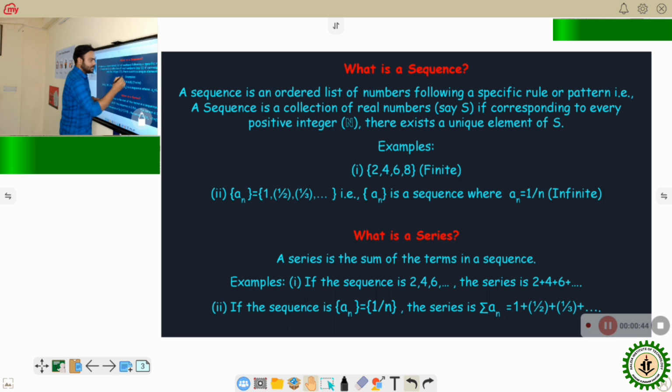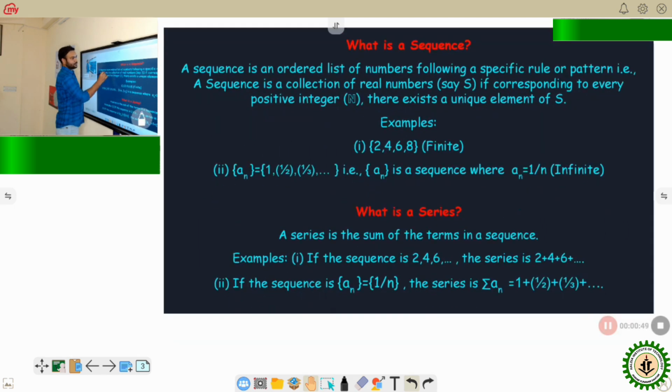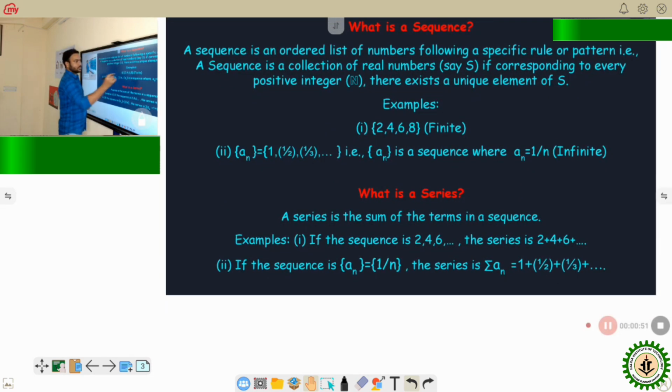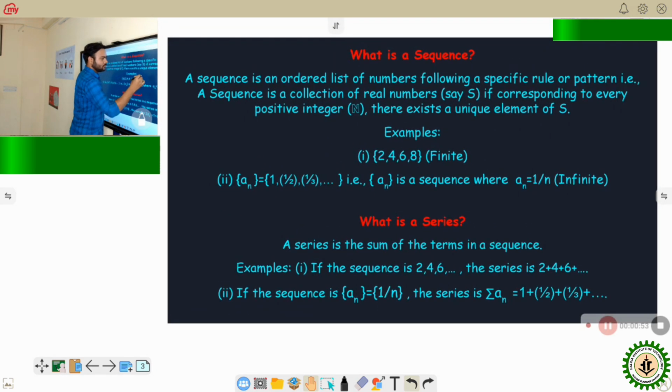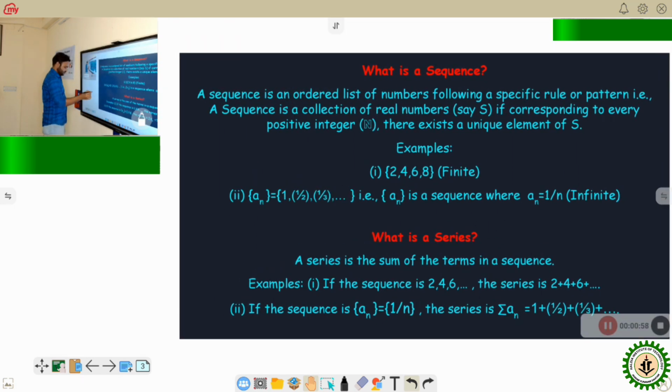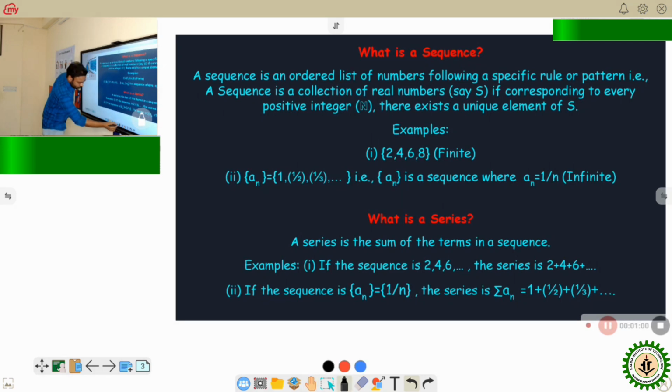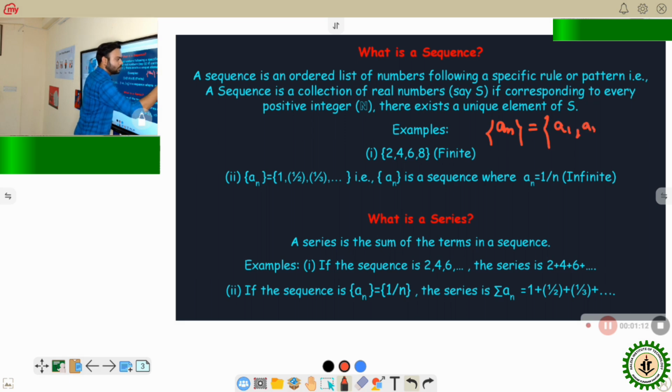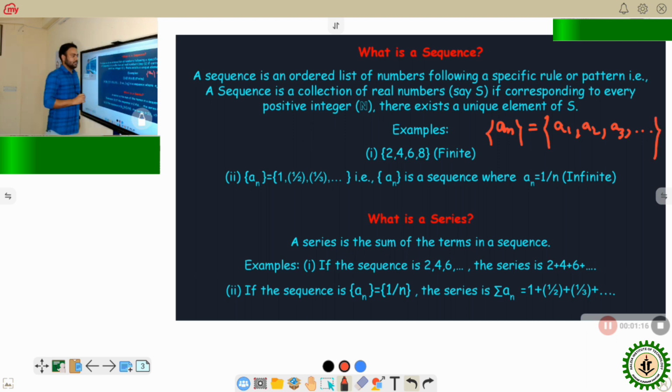So, the terms of an infinite sequence can be defined as A1, A2, A3, and so on.